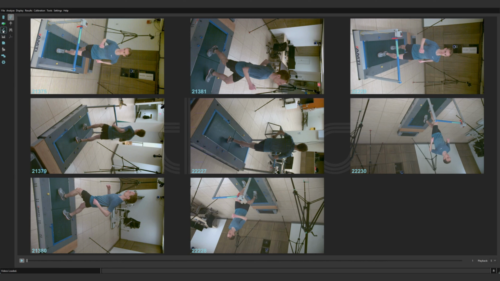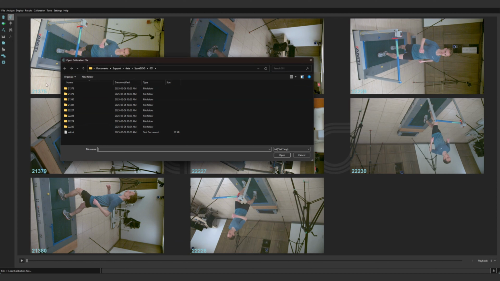Next, click the Load Calibration button, which is below the Load Videos button in the sidebar. In the File dialog window that opens, navigate to and select the calibration file that corresponds to the loaded video data. If you have performed the assigned calibration file step, this calibration file can be found within the trial folder of the loaded video data.